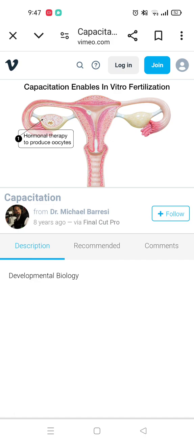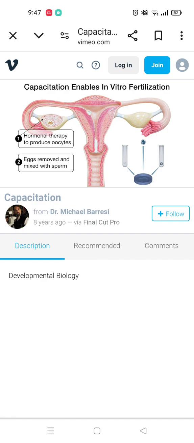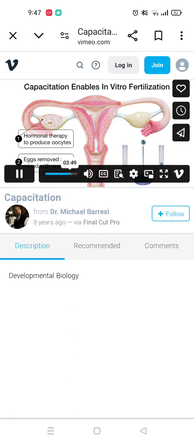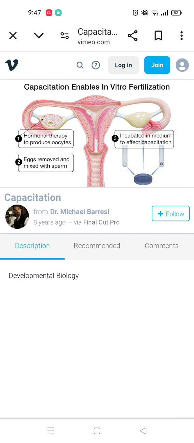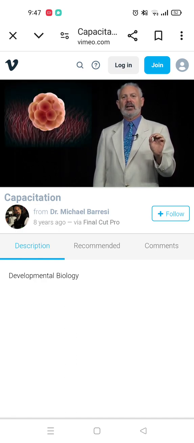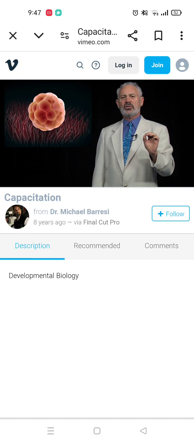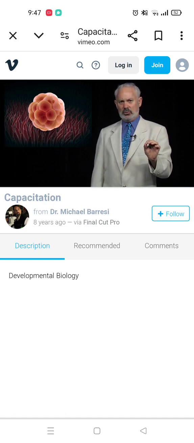First, hormonal stimulation is used to get the oocytes from the woman. These immature eggs are then removed surgically and then are mixed with newly ejaculated sperm in a medium that contains the necessary chemicals, the bicarbonate ions, the calcium ions, and the serum albumin to effect capacitation. Incubating the fertilized egg for around 2 days to make certain that they divide and are healthy is then accomplished before implanting these eggs into the woman's uterus. There is no certainty of success here. Most eggs do not adhere or implant into the uterus.